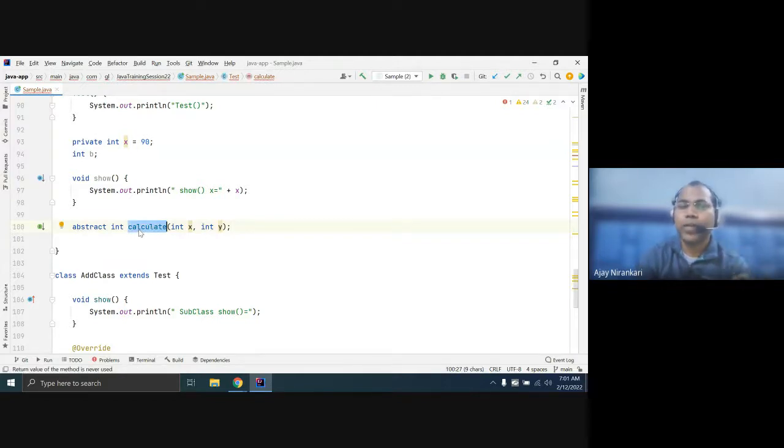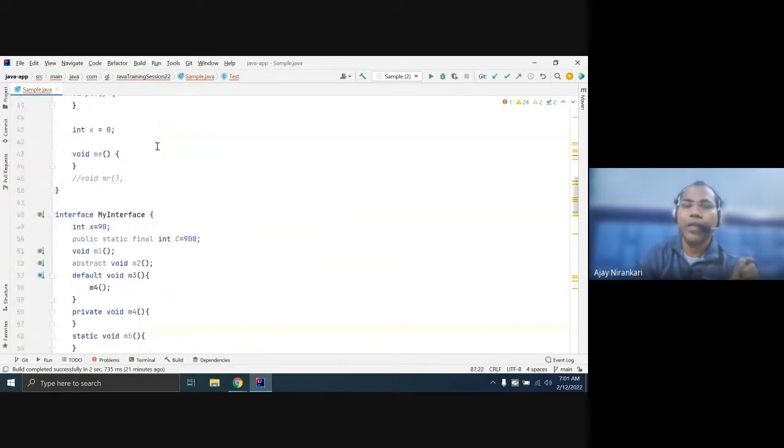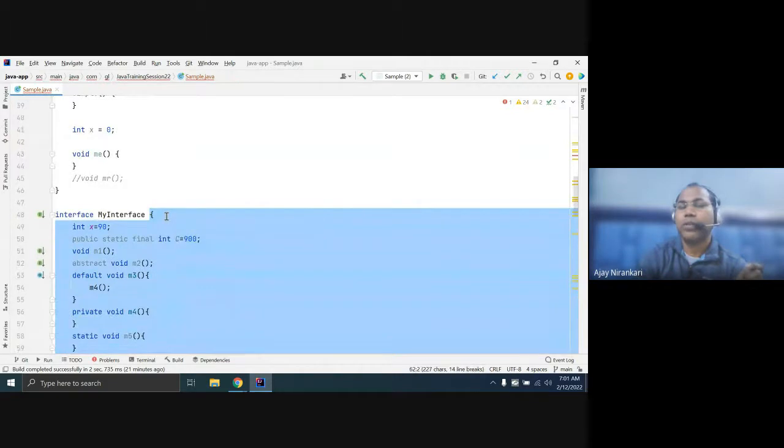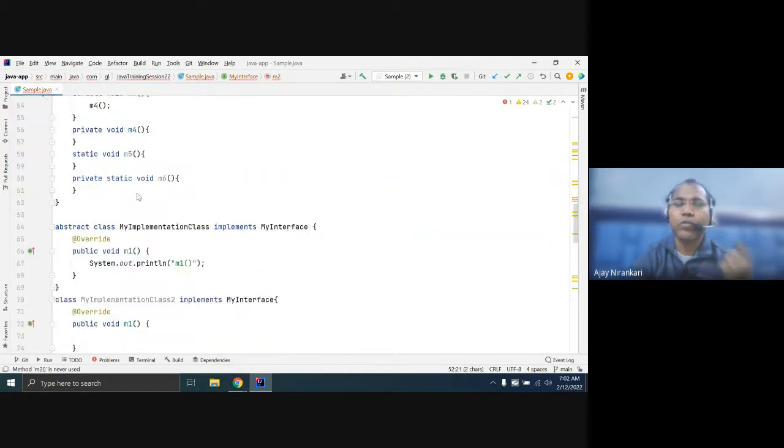So an abstract method can be defined inside an abstract class or inside interfaces. In both places, if any method is incomplete, who is going to complete it? Some class will complete it. If this class implements the interface, it can complete the M2 definition. If this class does not complete the definition of M2, then it is marked as abstract.